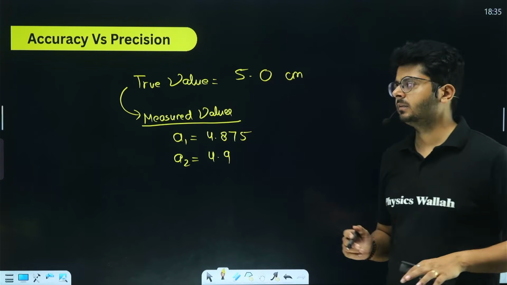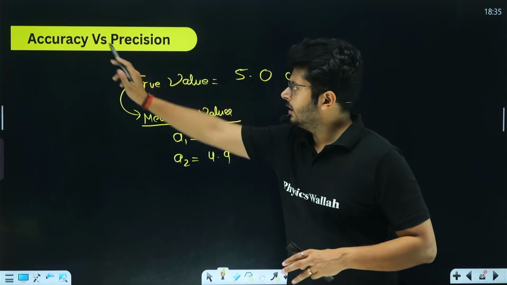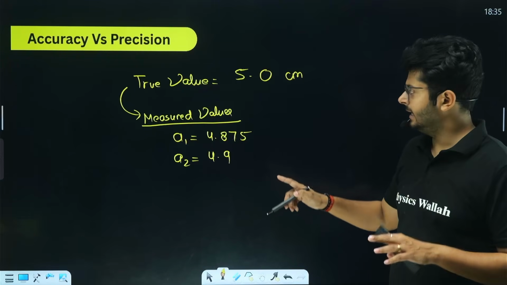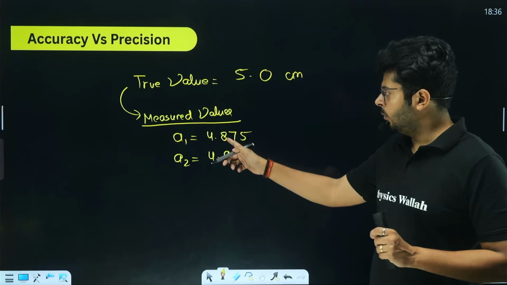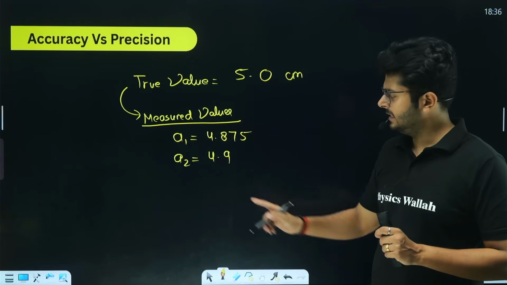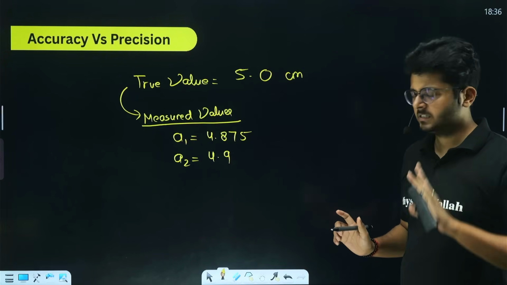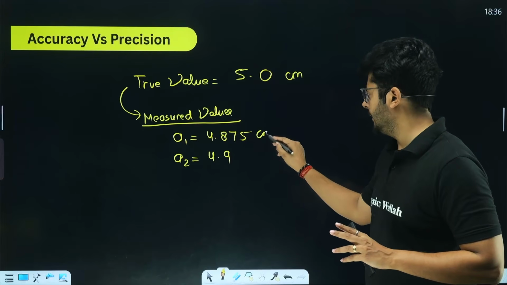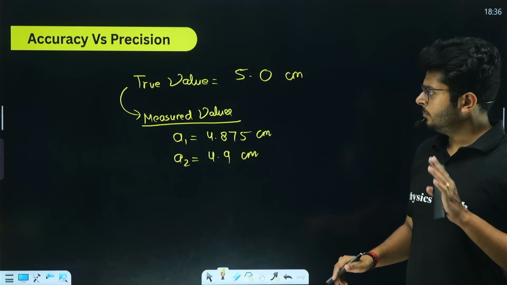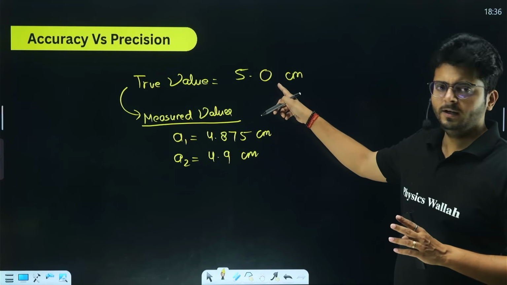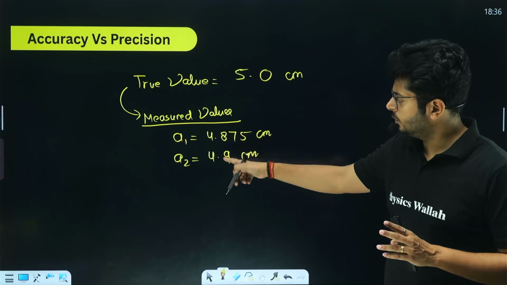Okay, let's first talk about that. If we are talking about accuracy, you have seen that we have taken 2 measurements with different measuring instruments. One could give me 3 values after the decimal place, and one could measure only 1 decimal place. All of them are in centimeter, right? So my dear students, the true value was 5.0. And you see that there are 2 measurements.